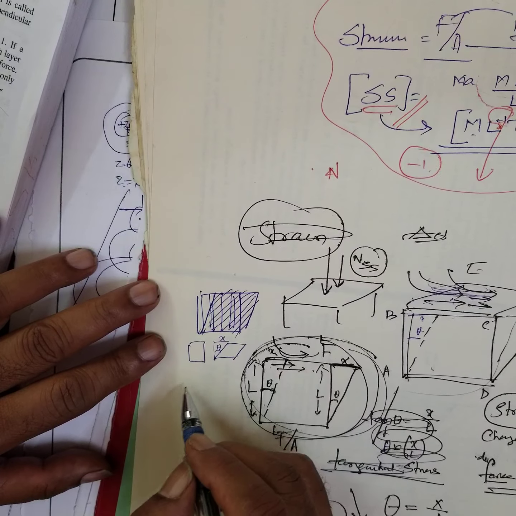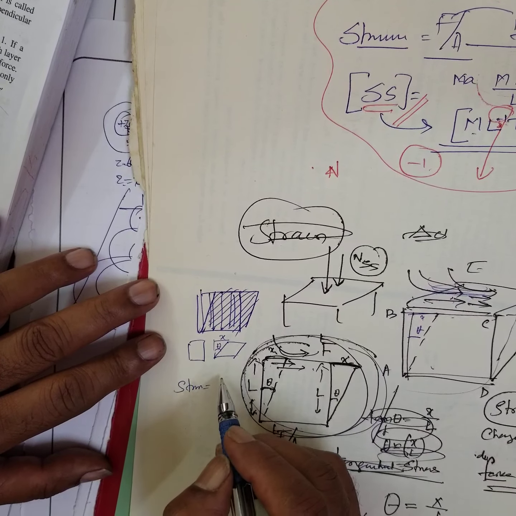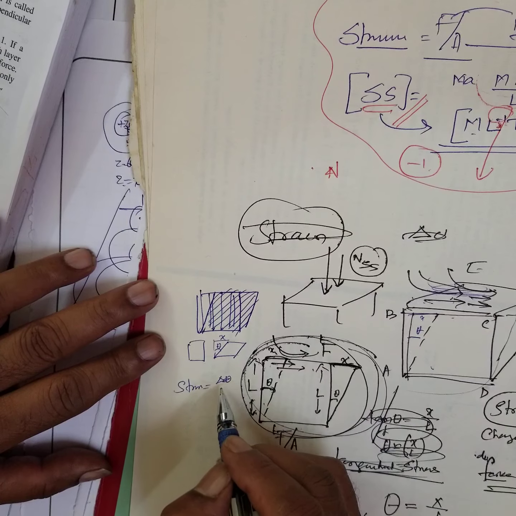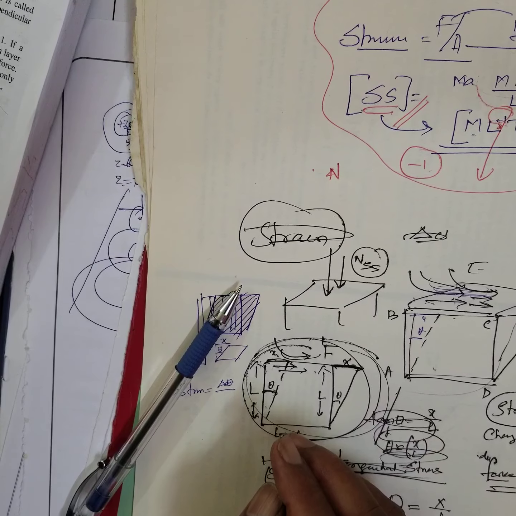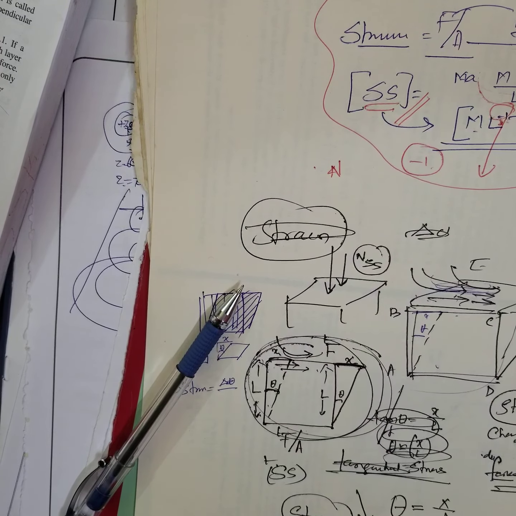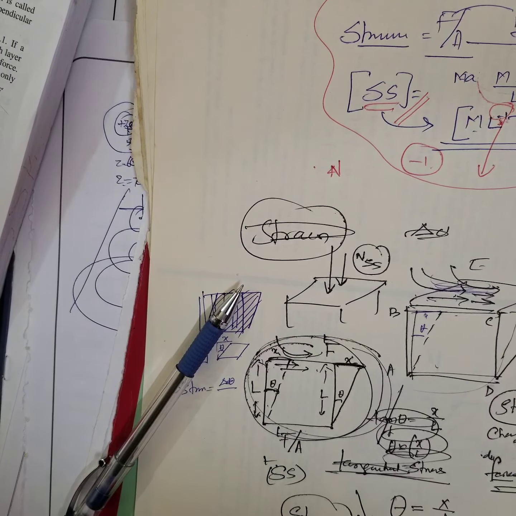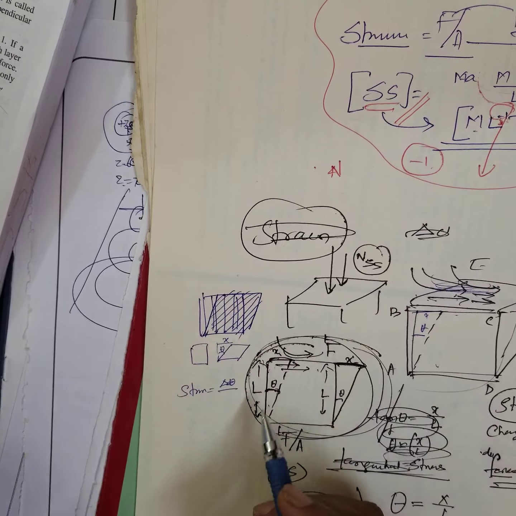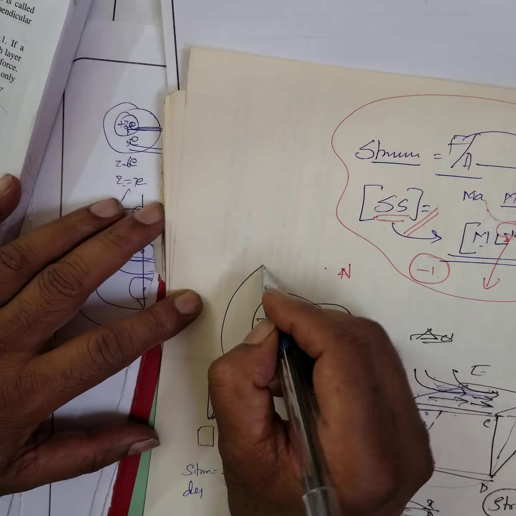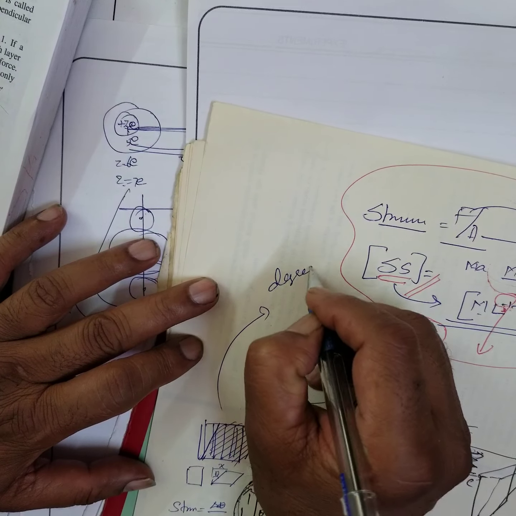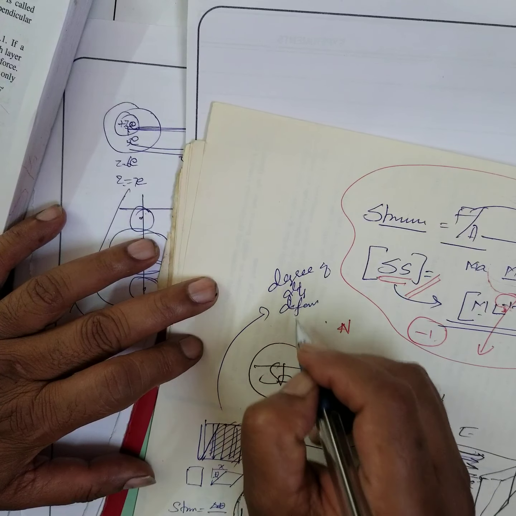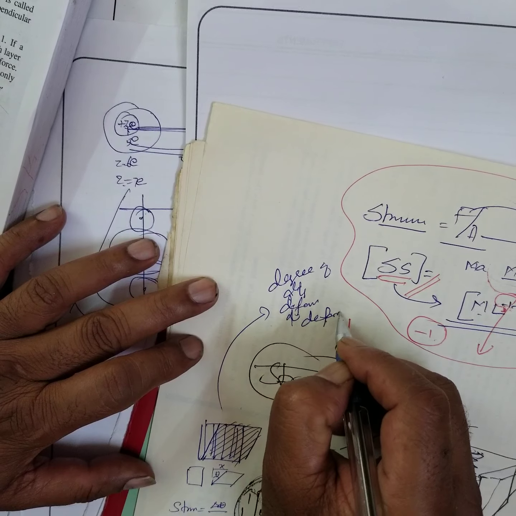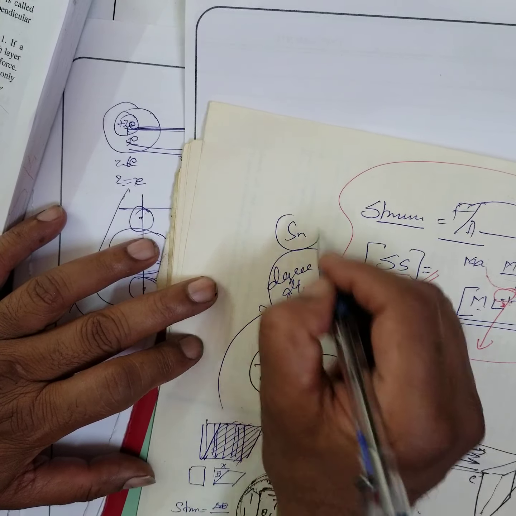Therefore, strain is equal to change in dimension over original dimension, right? Change in dimension, the degree of deformation, is also called strain. Therefore, strain is also the measure of degree of deformation. See, these are the words they will ask you. Degree of deformation is also called strain.